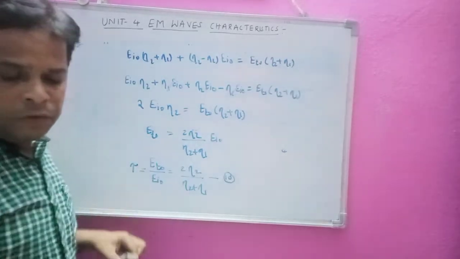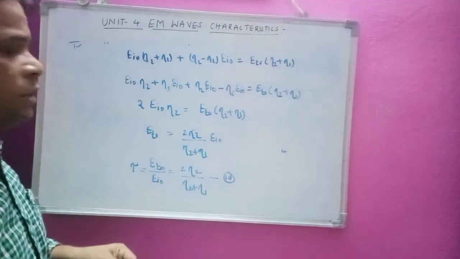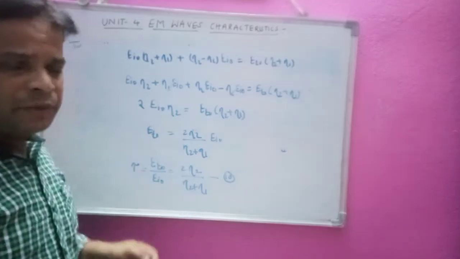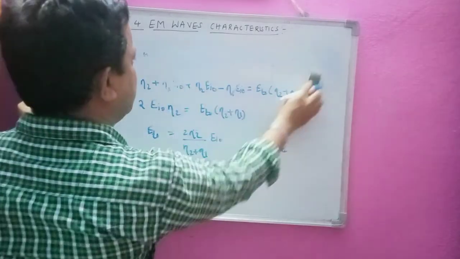Okay, now we will rewrite the reflection coefficient gamma and transmission coefficient once again. We will recall these two equations.